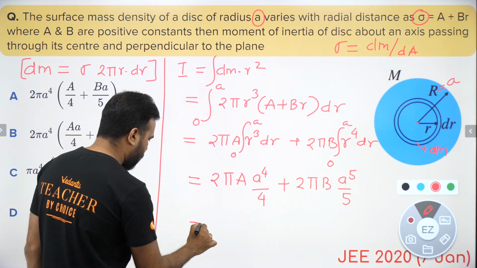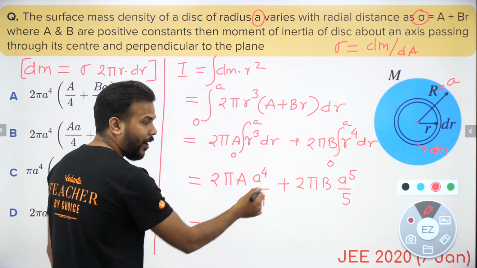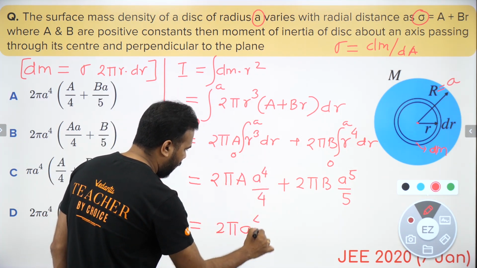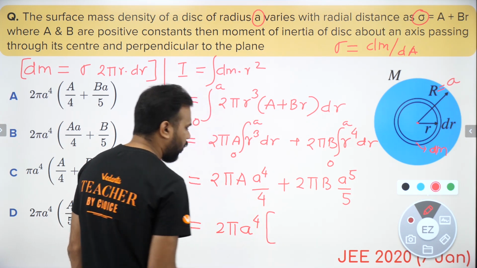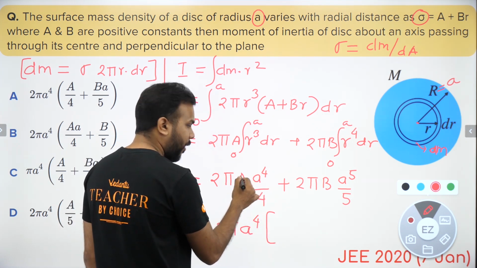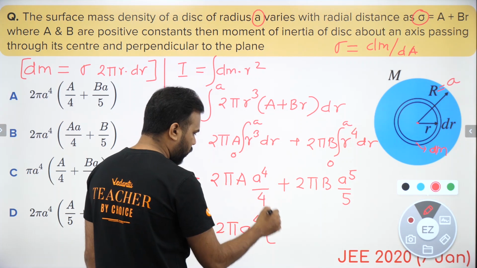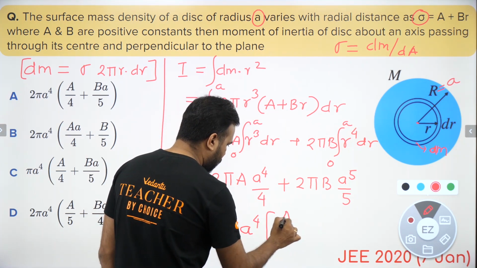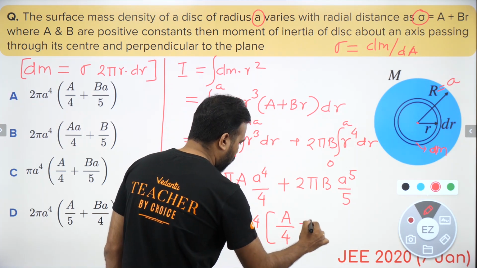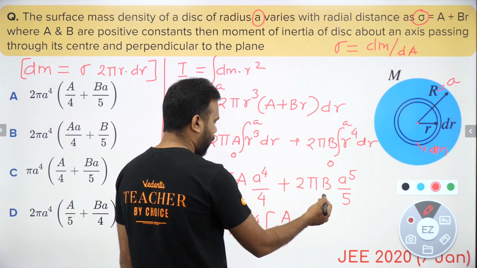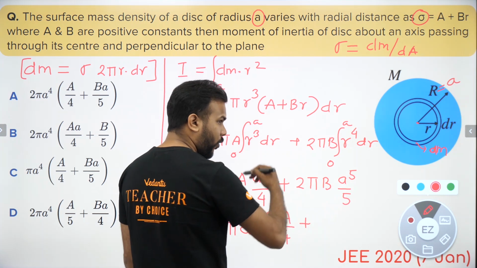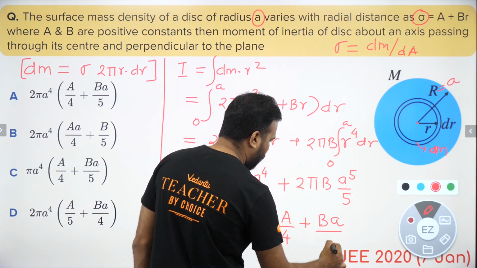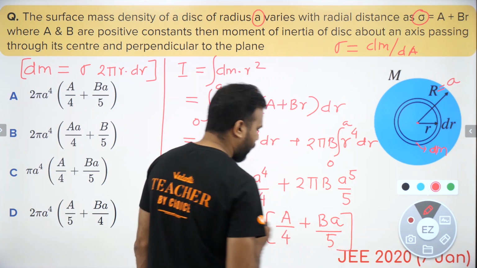Now what do you see, guys? You see that 2 pi and a to the power 4 can be taken common. So 2 pi a to the power 4, if I take common, what I am left with inside is: a to the power 4 is gone, so a by 4 is left, plus b a by 5.